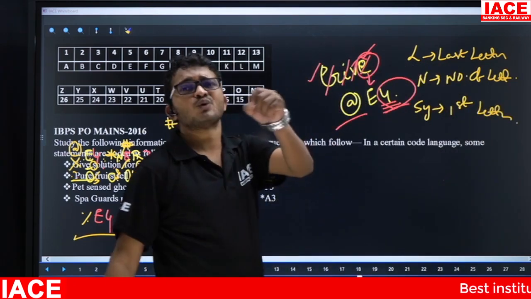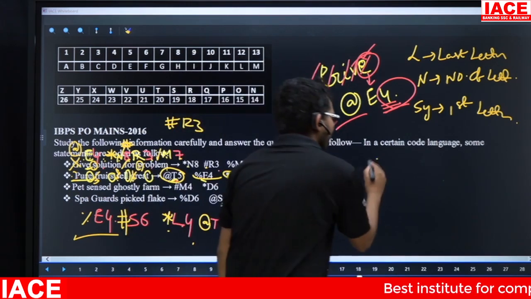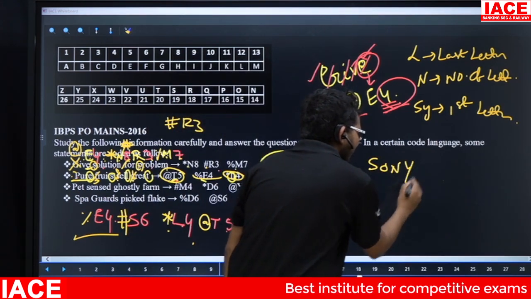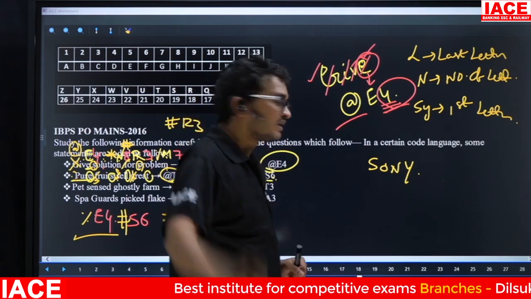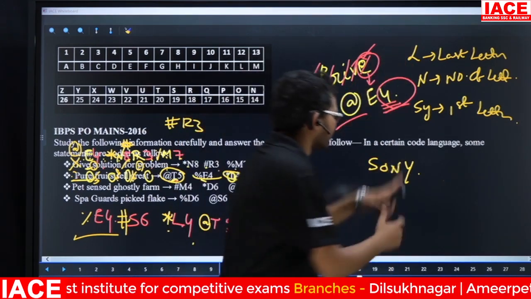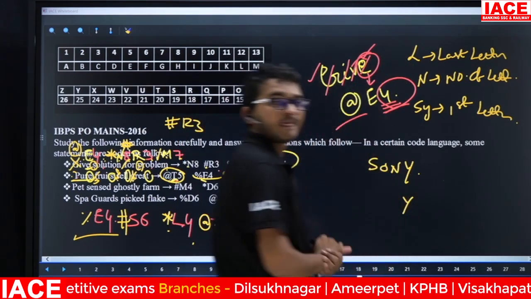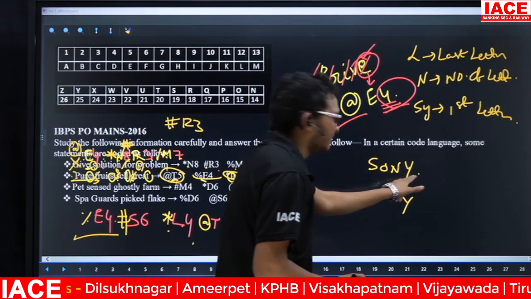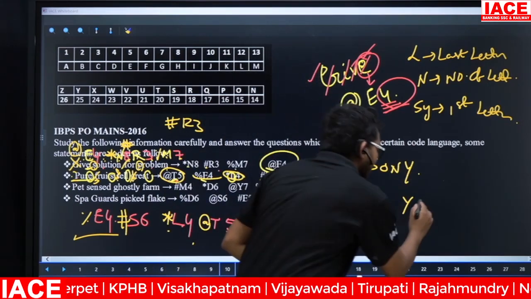The question again is: what is the code for Sony? Logic for letter is what? Last letter. The last letter is Y. Logic for number is what? Number of letters. Number of letters is 4. That means here Y4.